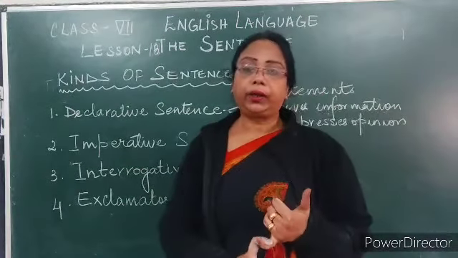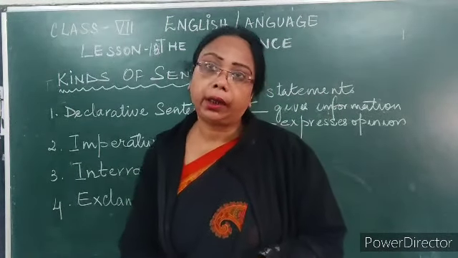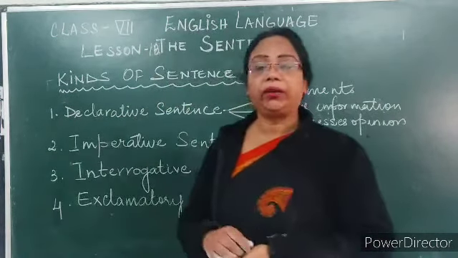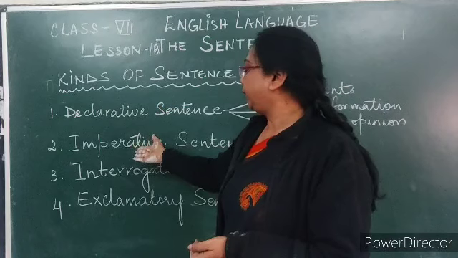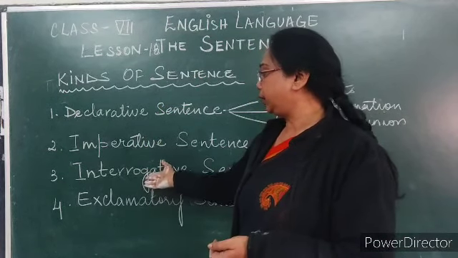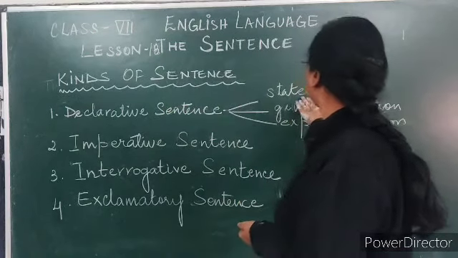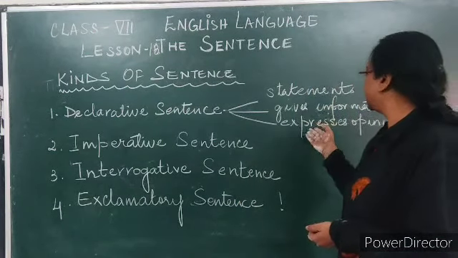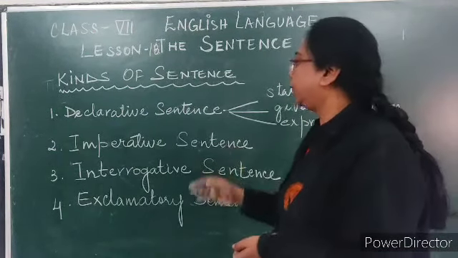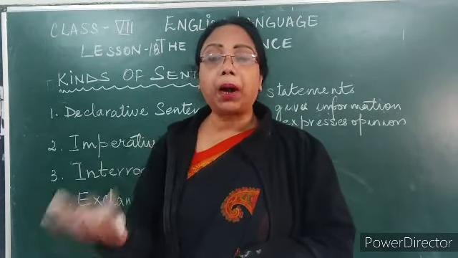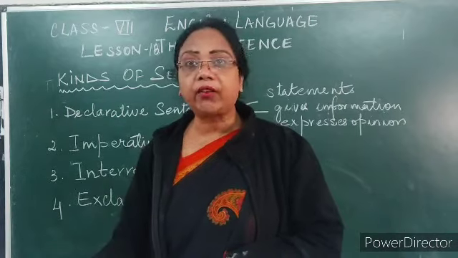What is a kind of sentence? Let's take a quick recap. There are four kinds of sentence we have studied: declarative, imperative, interrogative, and exclamatory. Declarative, the simple sentences, gives information or an opinion. Imperative, when you are ordering, commanding or requesting someone.